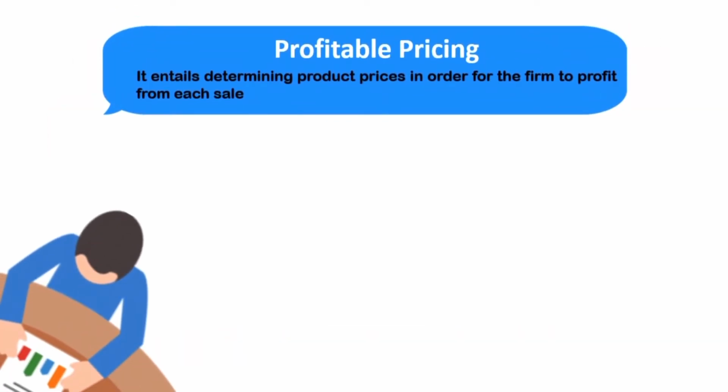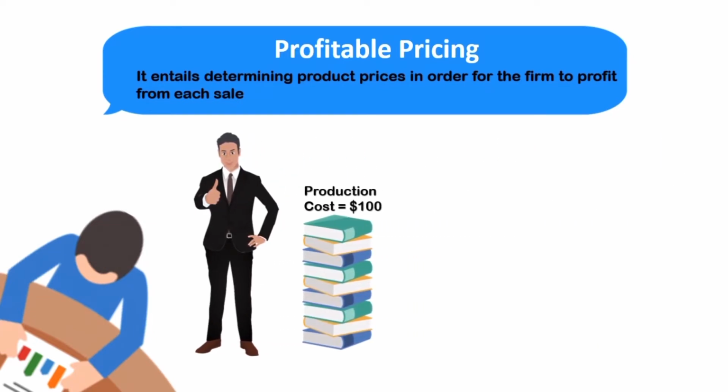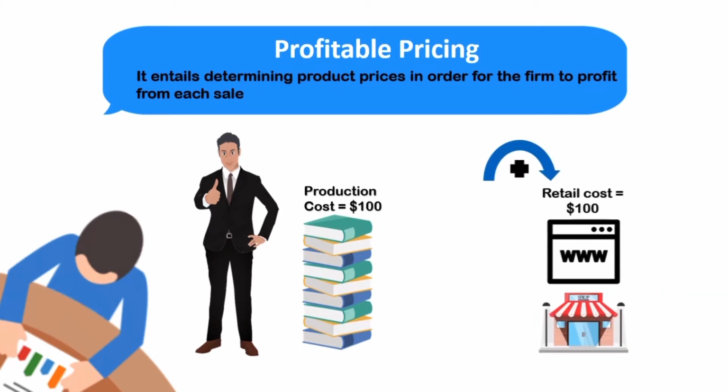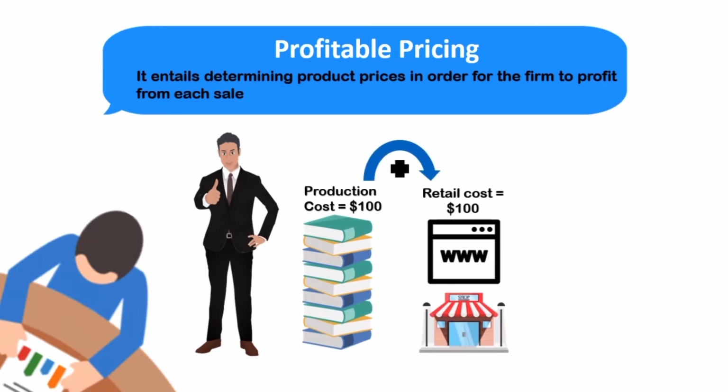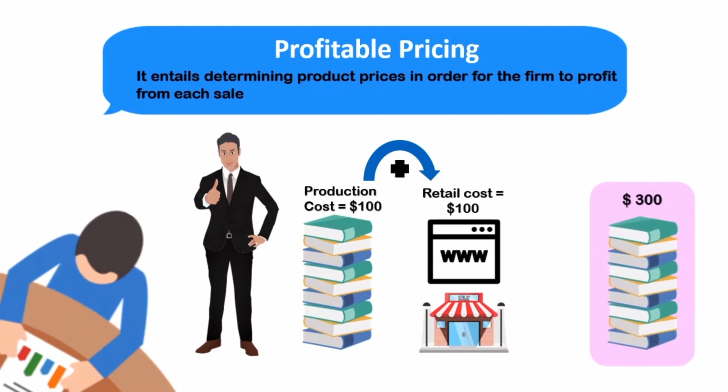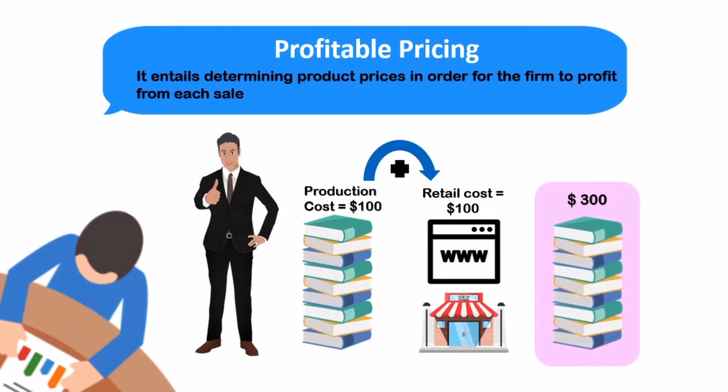It entails determining product prices in order for the firm to profit from each sale. For example, a businessman wants to open a bookstore, so the production cost is 100 ringgit. He adds that to the retail cost of 100 ringgit through website and retail store. In total, the price of one book would be 300 ringgit, including the price of production and retail costs.